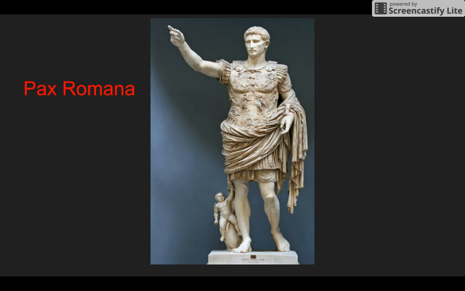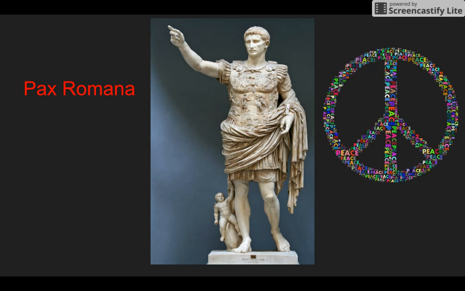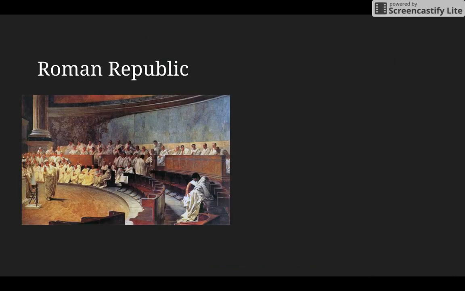Now, Augustus brought this era of peace in Rome called the Pax Romana. And also people really liked Augustus because he changed a lot of things for the people and made Rome more of a fair place for the people who were living below the poverty line or who were plebeian still.